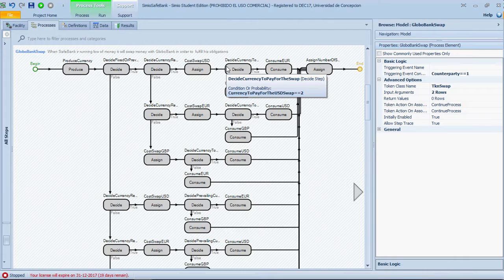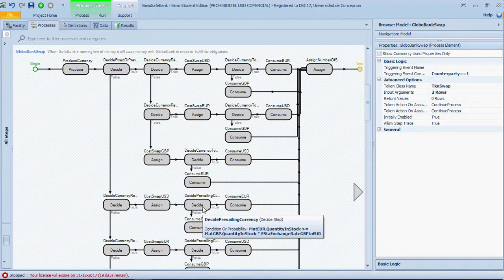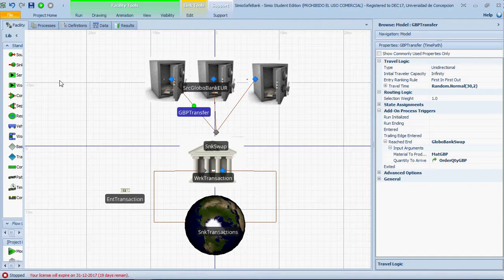The second alternative is to pay for the swap with the prevailing currency. This currency is decreased by the equivalent amount of the swap. This process is triggered at the end of one of the 3 time paths, with a traveling time that connects the sources of the global bank with their sink, to model the time that it takes Safe Bank to notice the lack of currency and to make the deal. This process is used to make the model more realistic.